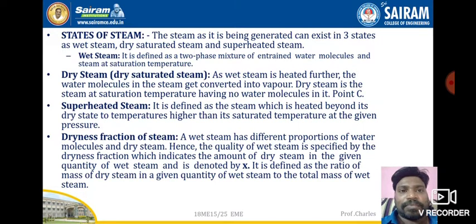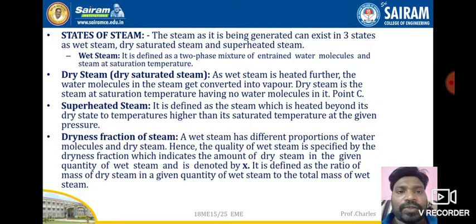Coming to dry steam. Dry saturated or dry steam, you will come across only dry steam, which is 100% dry. The steam will be dry. There will be no water particles available. So that is what it is given as: when wet steam is heated further, the water molecules in the steam get converted into vapor. Dry steam is the steam at saturated temperature having no water molecules in it. So what does it mean? Dry steam, if it is 100% dry, or if it is a dry saturated steam, that means there are no water particles. Otherwise 0% of water particles will be available. That is nothing but dry saturated steam.